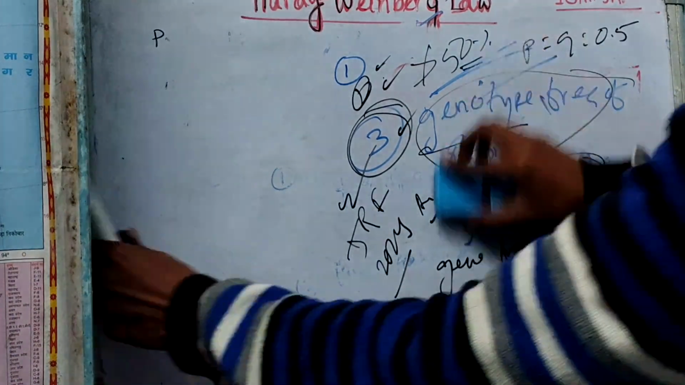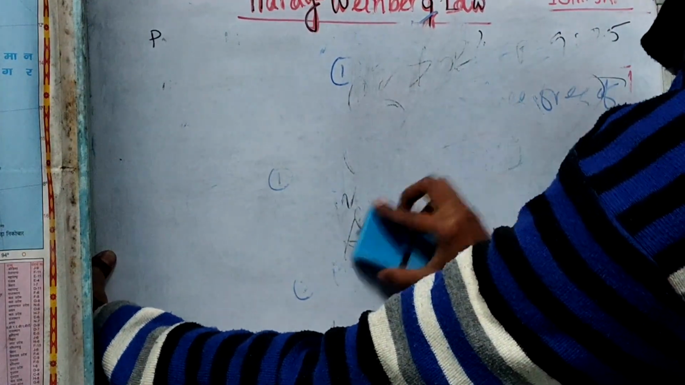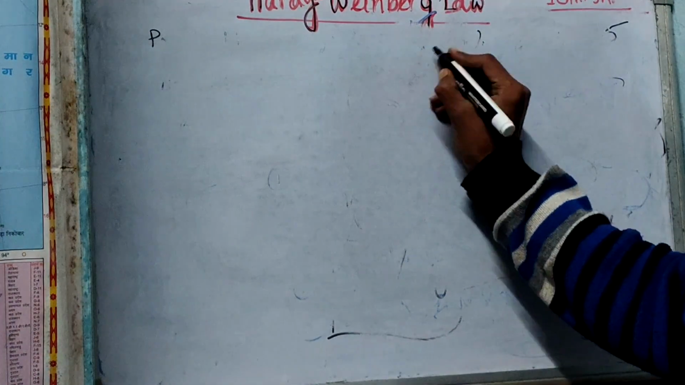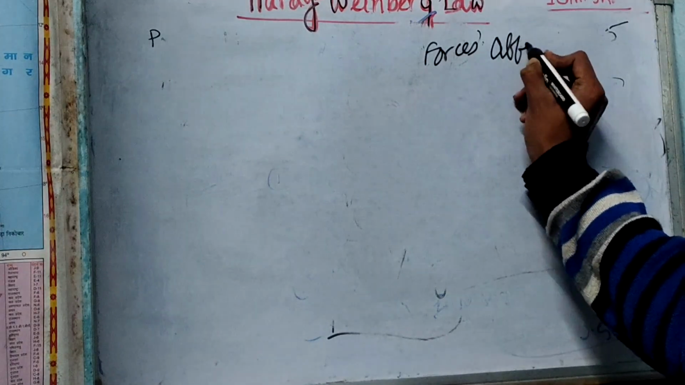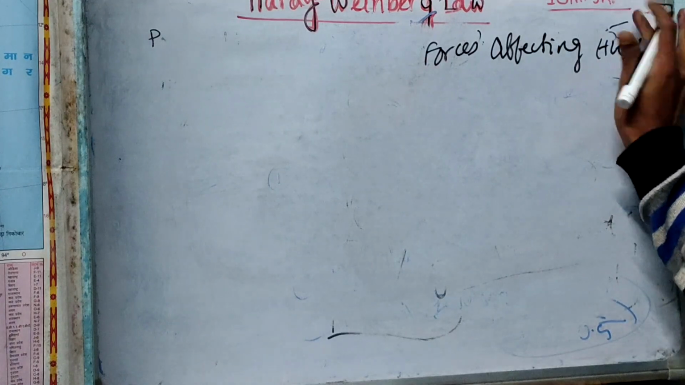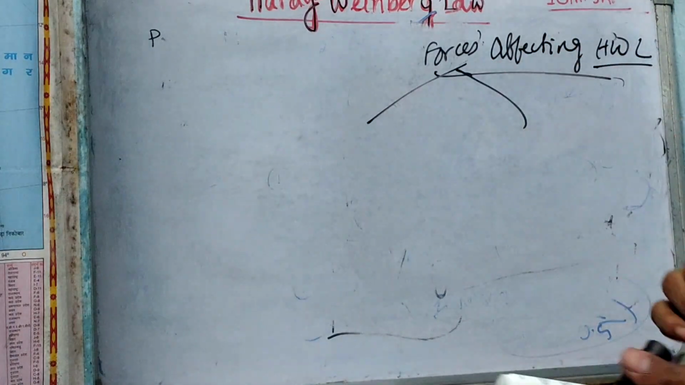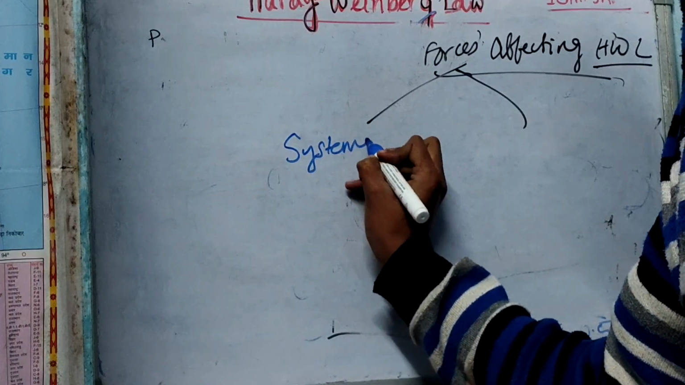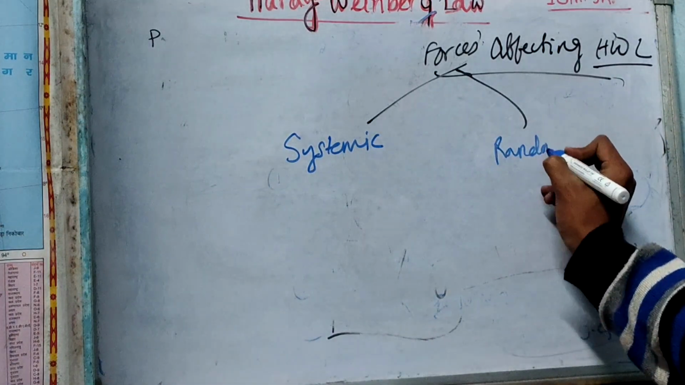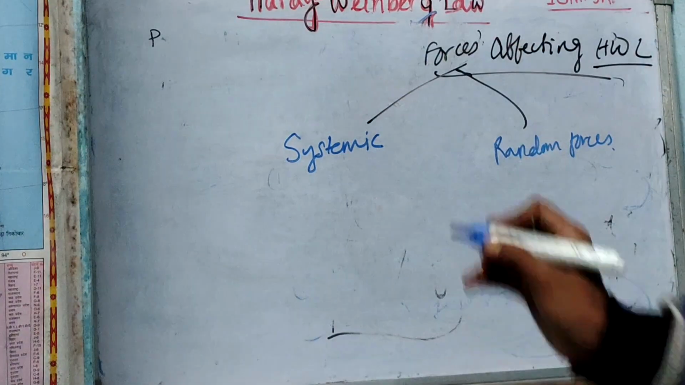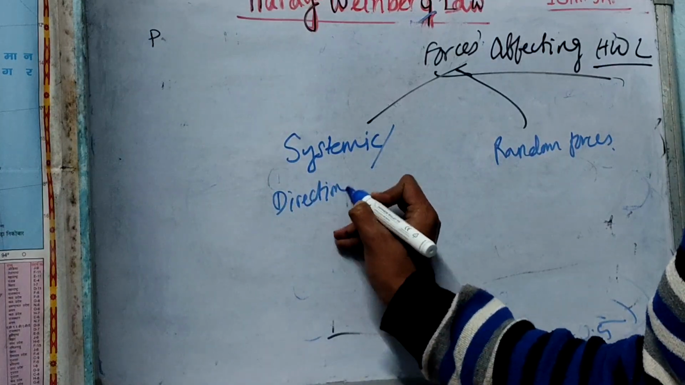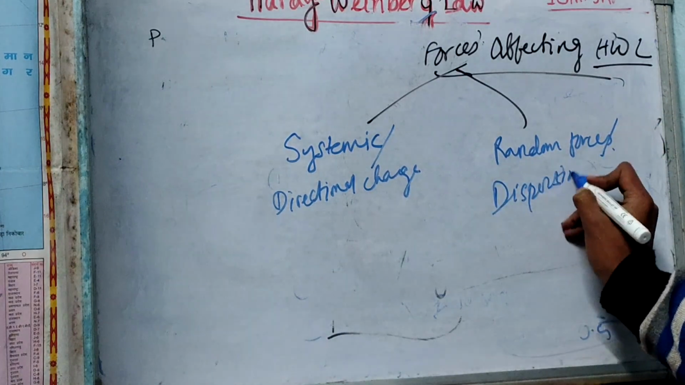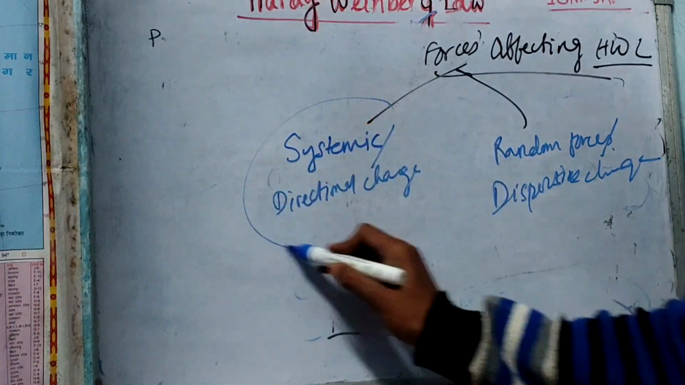Okay, now we will discuss the forces affecting the Hardy-Weinberg law. Which forces affect it? Two forces generally affect it. One we call systematic forces, and the other is random forces. Systematic forces are also known as directional change, and also known as dispersive change. What does systematic change mean?